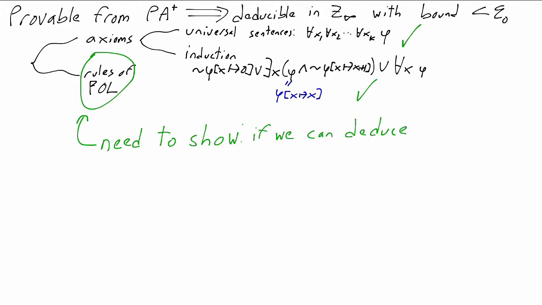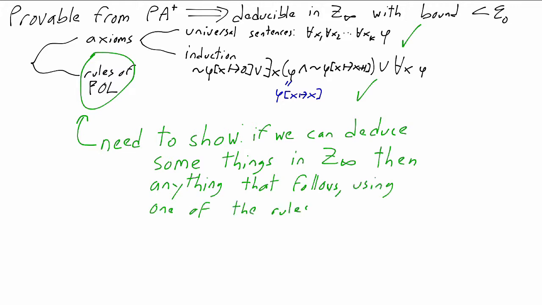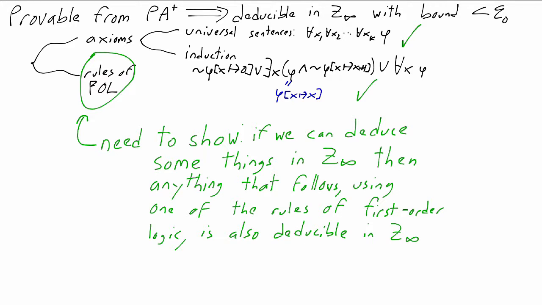says if we can deduce some things in Z infinity, then anything that follows using one of the rules of first-order logic is also deducible in Z infinity. I can't fill in the details of that without writing down the rules of first-order logic, and it would be a bit of a digression to write down a formal system of first-order logic just to immediately embed it in Z infinity and then forget about it again. Really, I'd like to just hand-wave this away and say Z infinity looks a lot like ordinary first-order logic, so maybe we can just take for granted that we have these deductions, since at least we have the axioms.